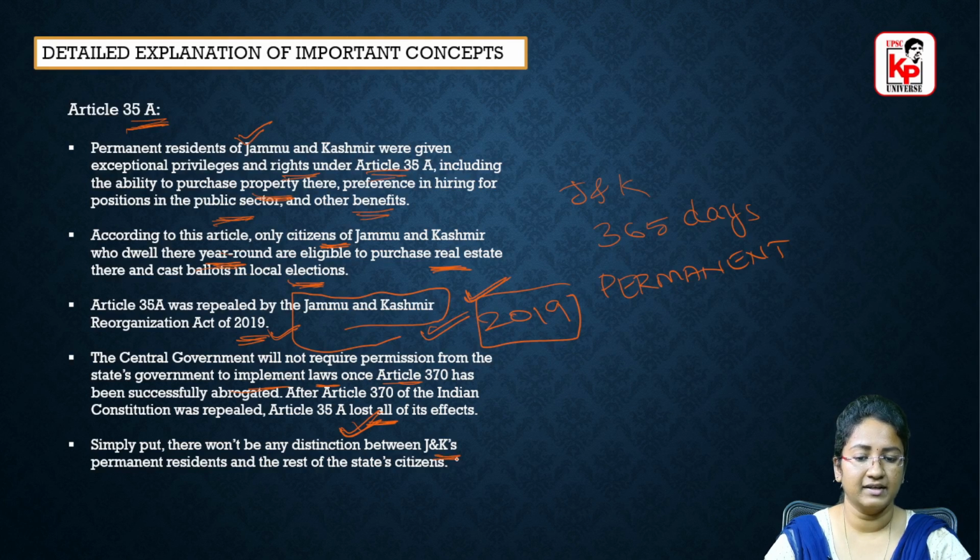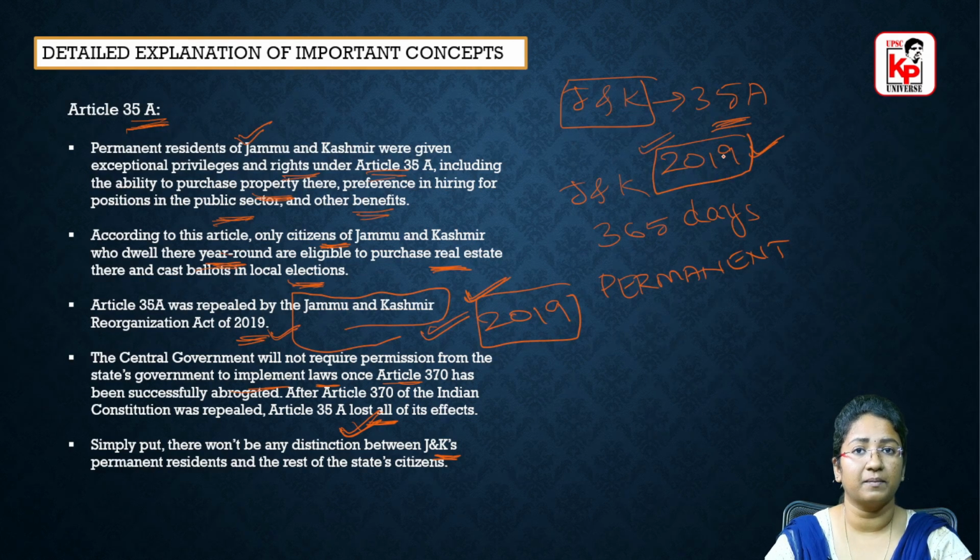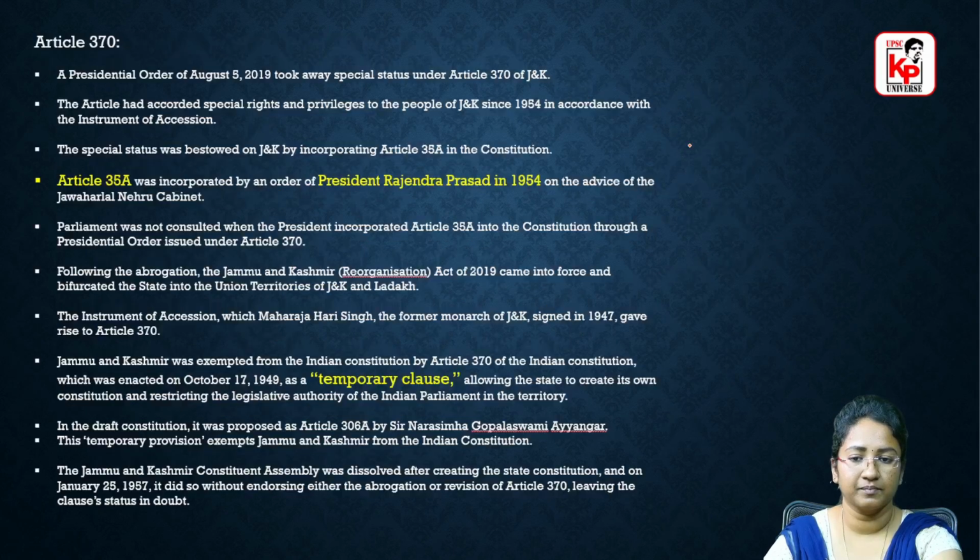Right. So there won't be any distinction between permanent residents of Jammu and Kashmir and the residents of other states of our country. Till now, if you wanted to buy a property in Jammu and Kashmir, you could not do so because of Article 35A. Only permanent residents of Jammu and Kashmir could do so. But now, after this decision or the presidential order of 2019, we can also go and buy a property in Jammu and Kashmir, right? And coming to Article 370, this is a presidential order that was given on August 5th,